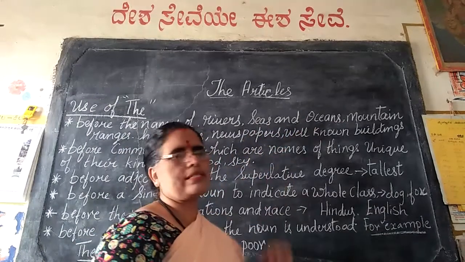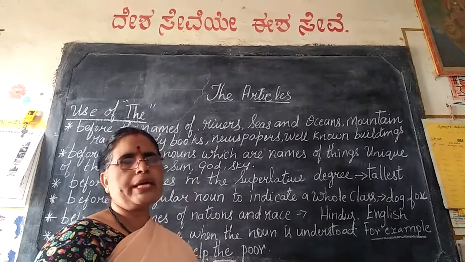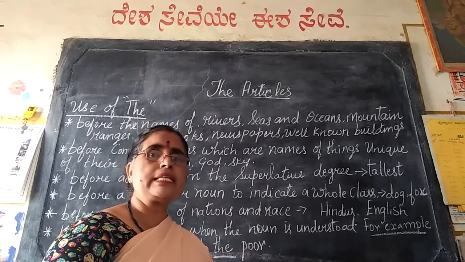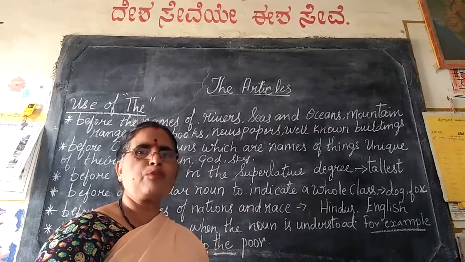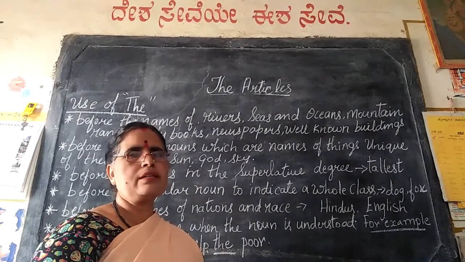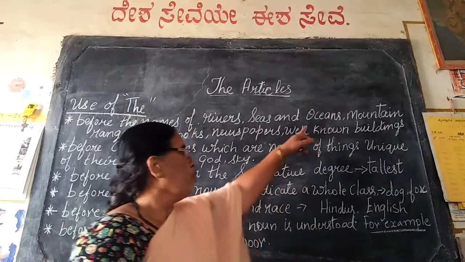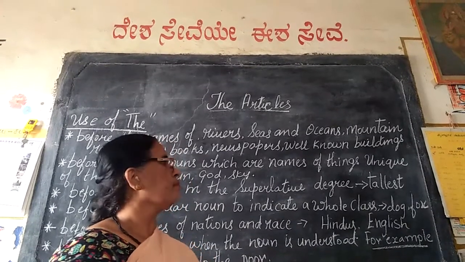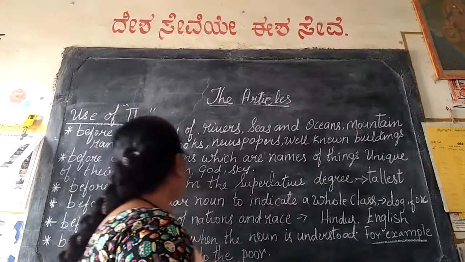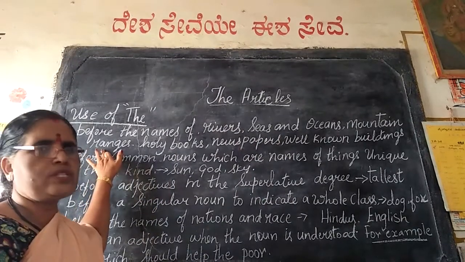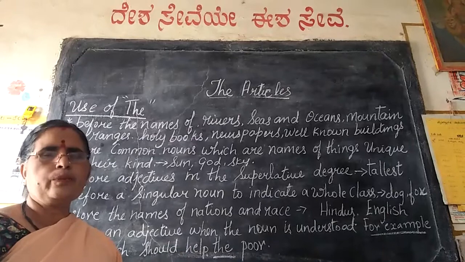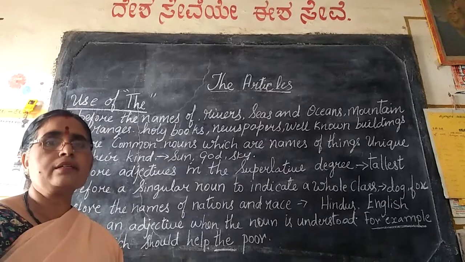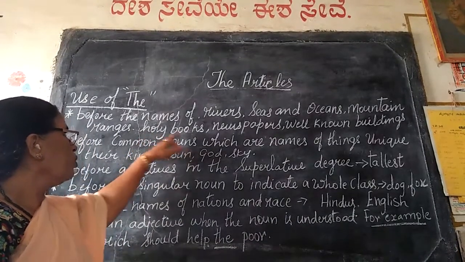Seas and oceans. Okay, now I'll give you examples for seas and oceans. The Arabian Sea, the Bay of Bengal. Okay, these are the names of the seas. When I say ocean, it may be the Indian Ocean. Okay. Now, mountain ranges. When we talk about the mountain ranges, we can say the Himalayas. The Himalayas.